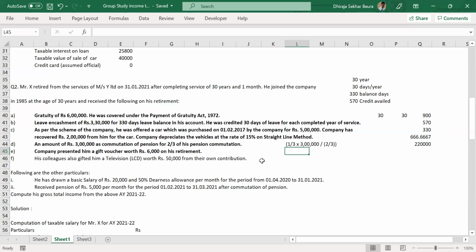For this commutation of pension, right? Yes. Okay. So if gratuity is being received by an employee, only for a private employee, for government employees, it's like 100% exempted. So if the employee is a private employee and is receiving gratuity, then the formula for the calculation is 1/3 of the commuted amount divided by the commuted portion. And if the private employee is not receiving the gratuity, then it is 1/2 multiplied by the commuted amount of the pension divided by the commuted portion.